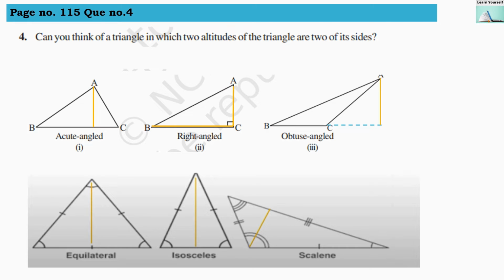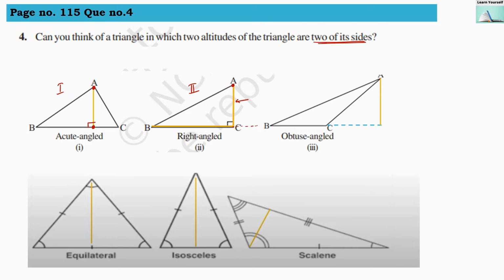Fourth numerical. Can you think of a triangle in which two altitudes of the triangle are two of its sides? So the first case is the acute angle triangle. Here from vertex A till BC it is an altitude and it is not a side. For the second case, the right angle triangle, here as you can see the line is coming from the vertex A touching the line segment BC, and it is on the triangle, it is itself a side of the triangle.